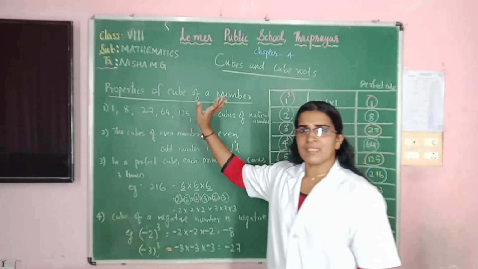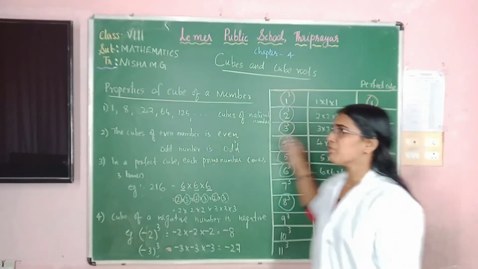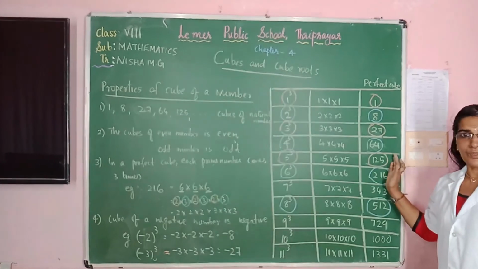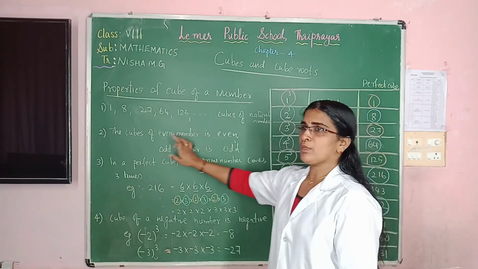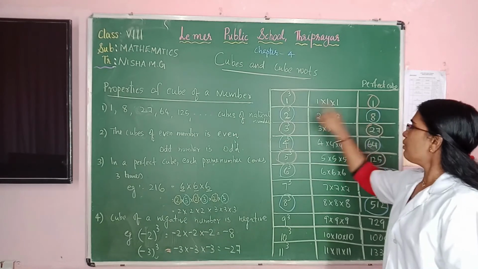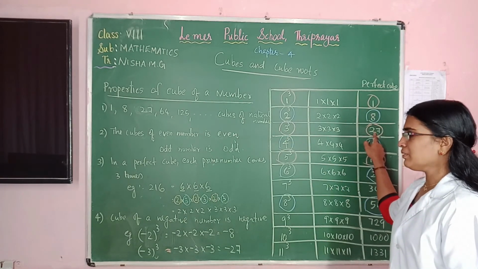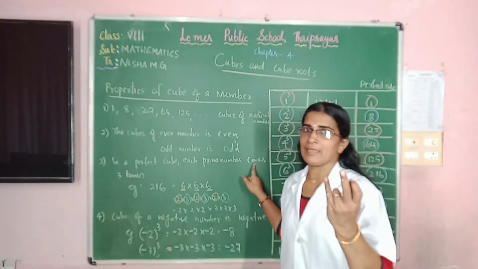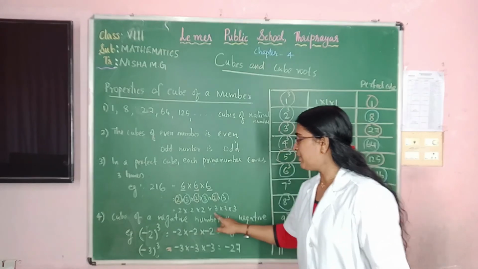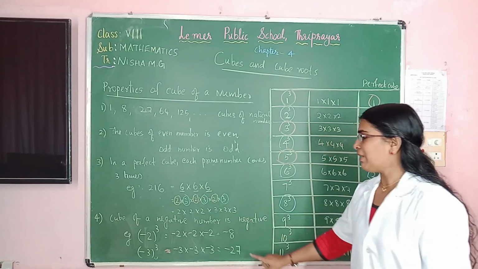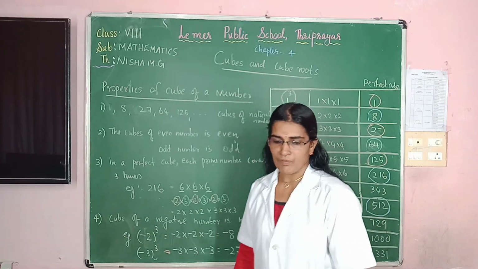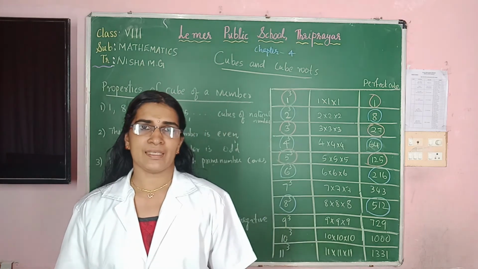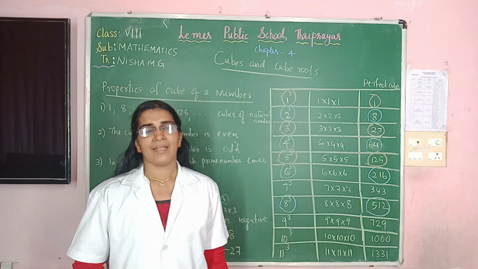First one, very simple: 1, 8, 27, 64, 125, 216, 343. These numbers are perfect cubes, the cubes of natural numbers. Second one, the cube of an even number is even, of an odd number is odd. Now in a perfect cube, prime numbers come how many times? 3 times. Now the last, fourth one: the cube of a negative number is, what is the result? The cube of a negative number is a negative number itself. 4 properties clear, children? Let us move to the fifth one.